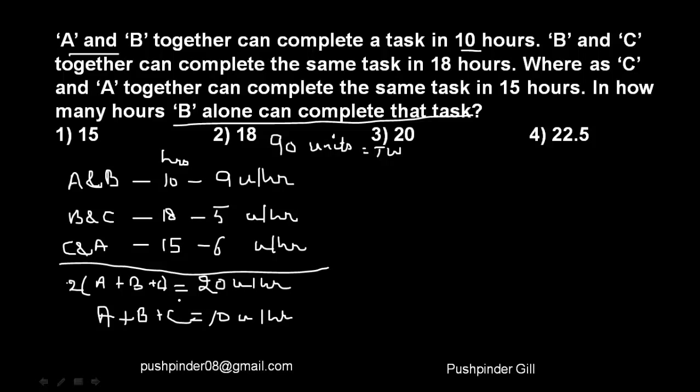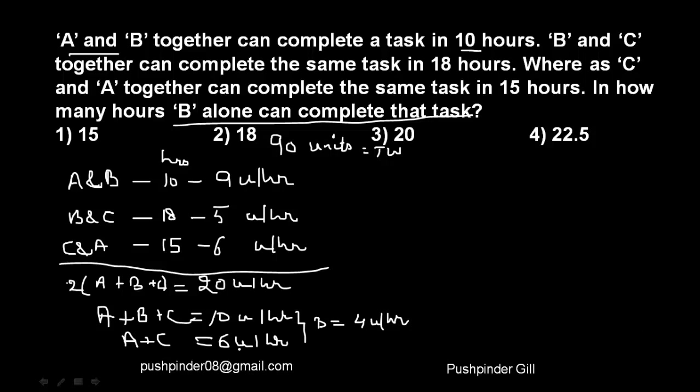It's coming from C, right? So let's talk about B now. A and C are able to finish 6 units every hour. So let me just write it down here. A and C are able to finish 6 units every hour, and A, B and C are able to finish 10 units every hour, which means that B must be finishing 4 units every hour, right?